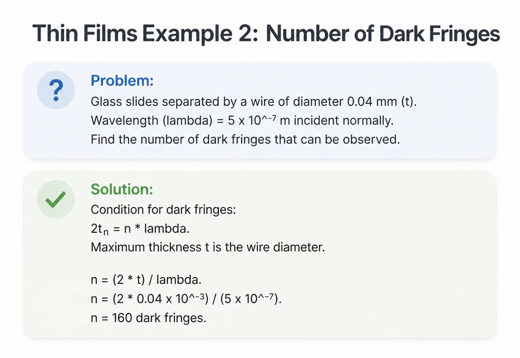In this second example, we want to find the total number of dark fringes visible across the entire wedge. The slides are separated at the far end by a wire with a diameter of 0.04 millimeters.